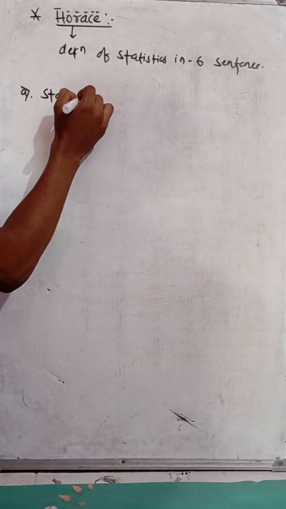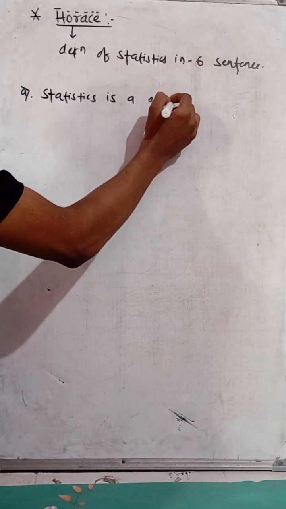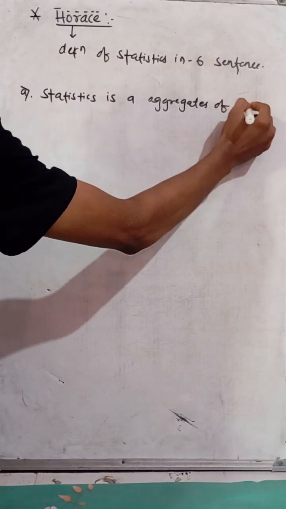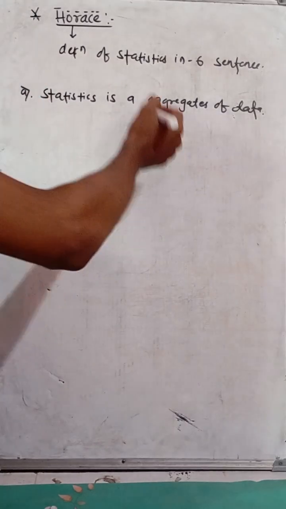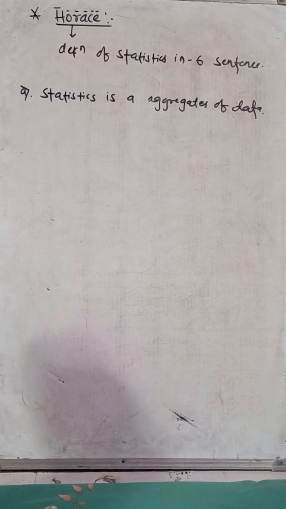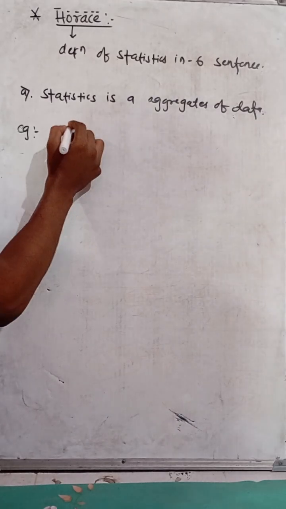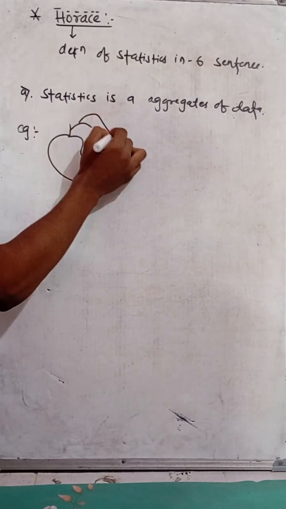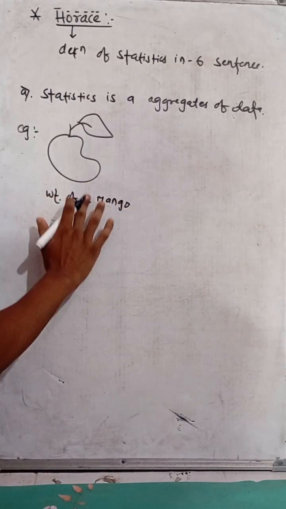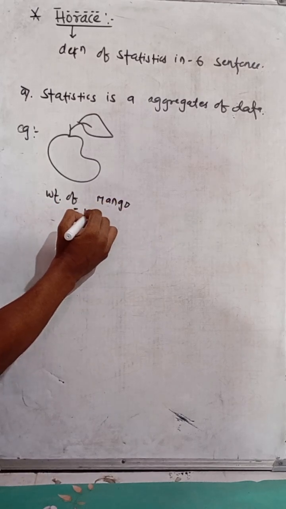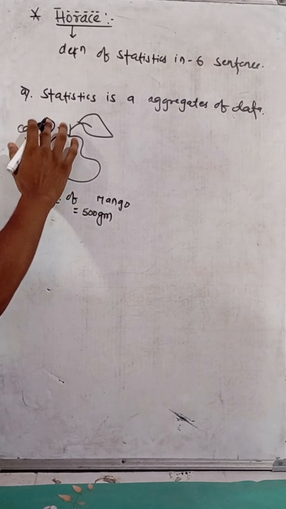First, statistics is the aggregates of data. The first sentence of Horace's definition is that statistics is the aggregate of data. What does it mean? Let's take an example. There is one delicious mango, and the weight of that mango is 500 gram. That is a single number case.